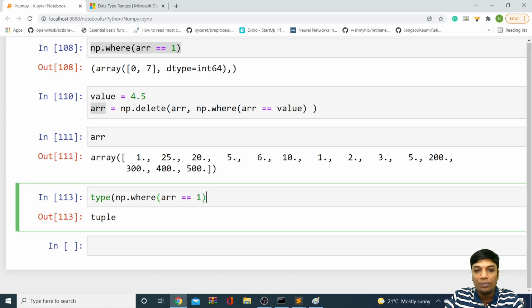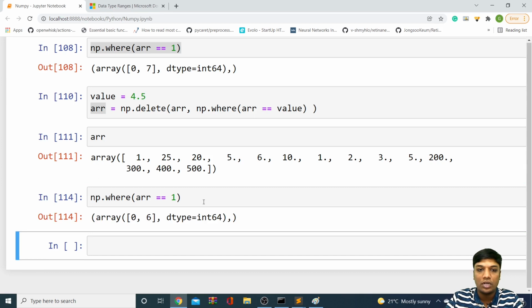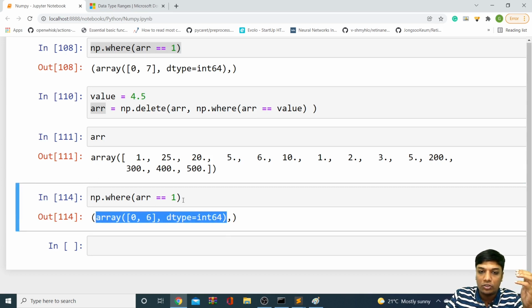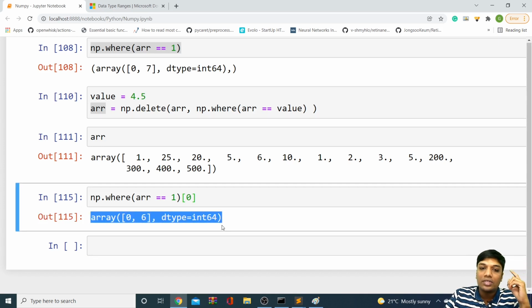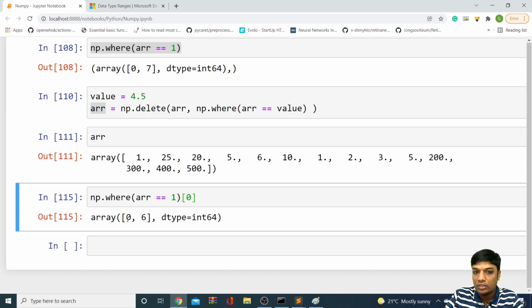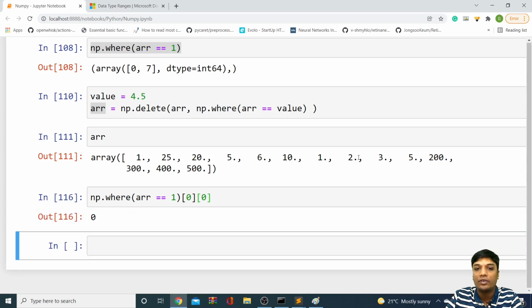Then how do you slice your tuple in general? This is the first element of your tuple, so I should slice like this: I should say [0]. This is my first element of the tuple. Now I have sliced my tuple and I got my array. Now, as I want to get the first number from this array, I have to say [0] again. [0][0], I'll be getting the first number.